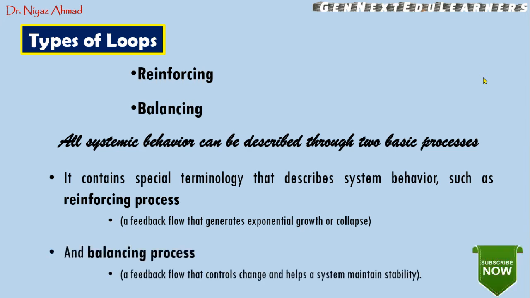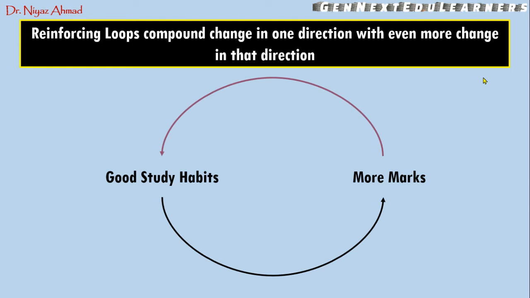The second process is the balancing process or balancing loop. Here the feedback flows control change and help a system maintain stability. The system will try to balance itself and maintain equilibrium, okay. These kinds of loops have a balancing nature, where any change that happens in the system, they try to counter and maintain stability. So the basic thing is that there are two types of loops: the reinforcing process and the balancing process. Let's see the first example, reinforcing loops.